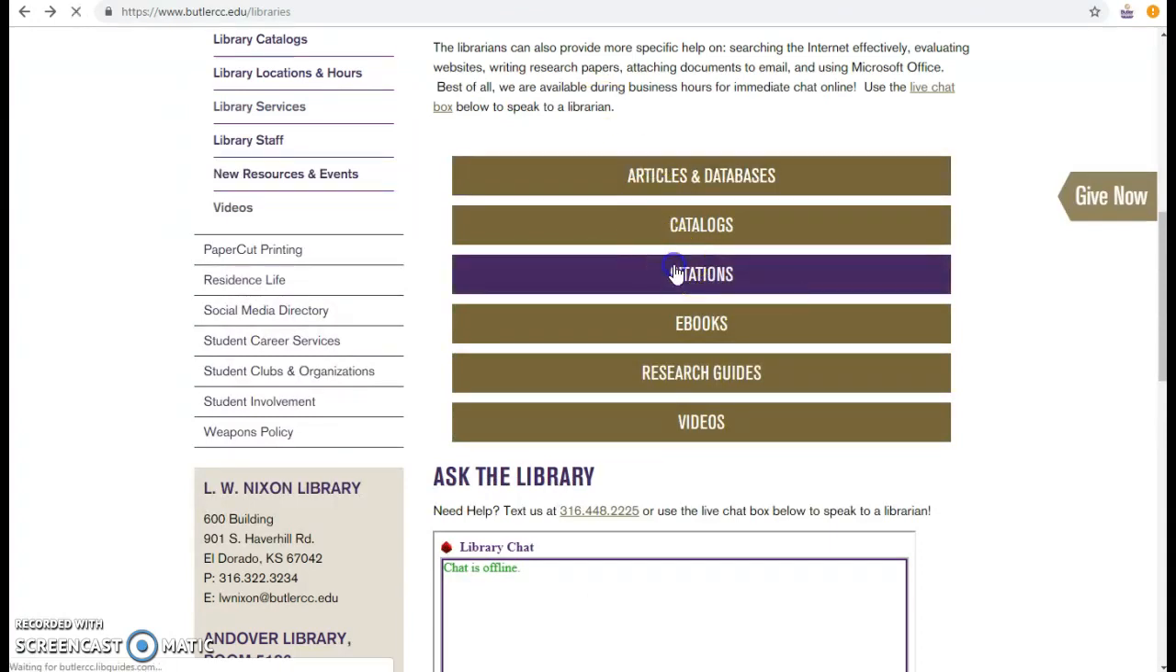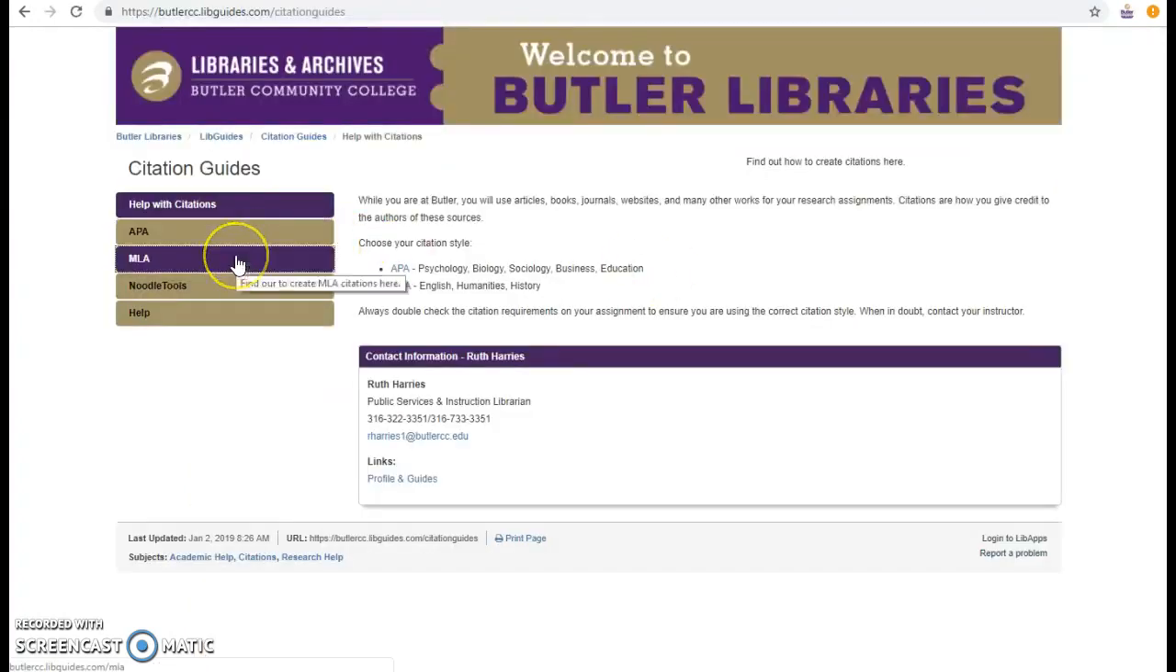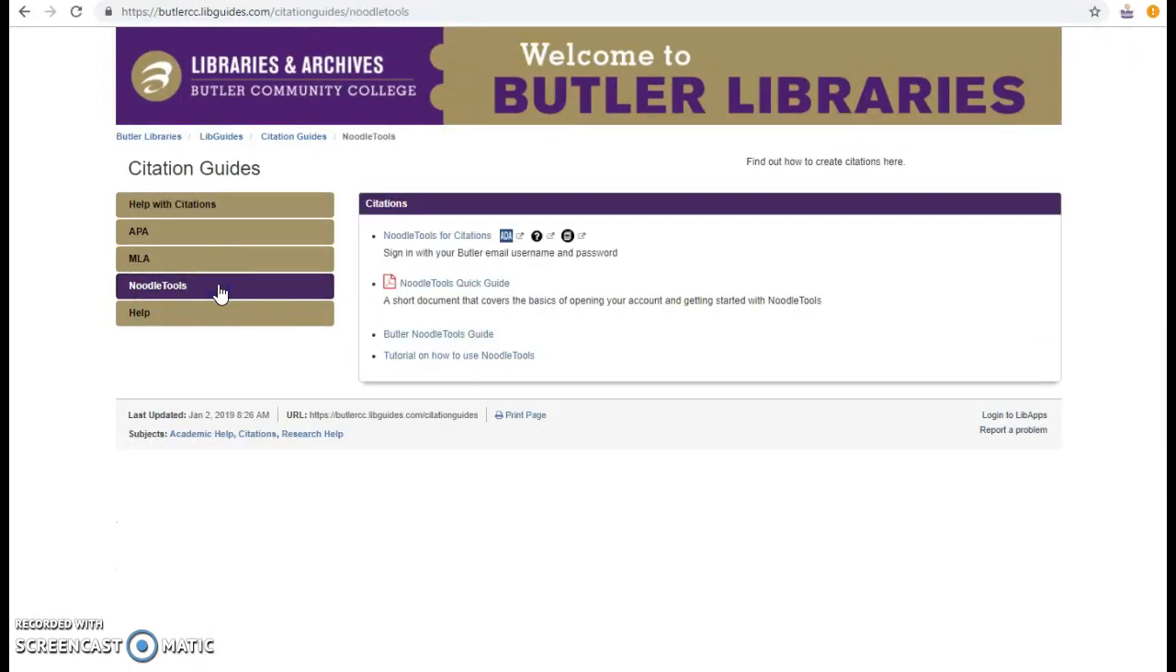The Citations bar will link you to guides on MLA and APA, and it will also link you to Noodle Tools. Noodle Tools allows you to create and store citations for your assignments. You'll need to create an account, which you can do from this link here. The Noodle Tools Quick Guide is a PDF guide that you can print out that will help you set up your account and learn to use the program.